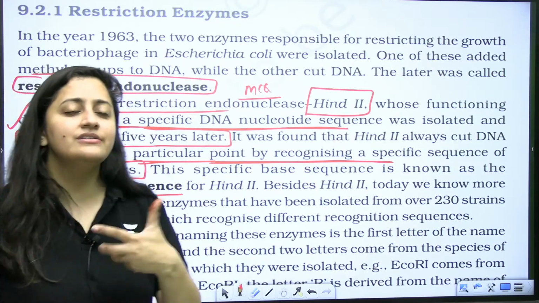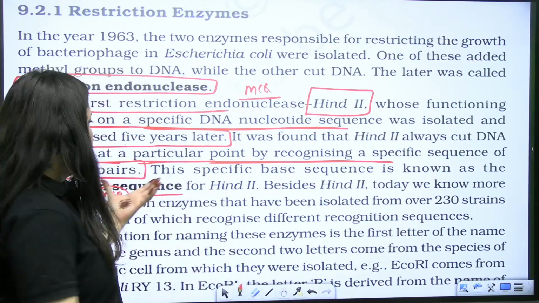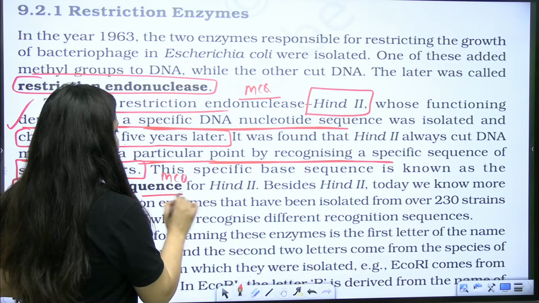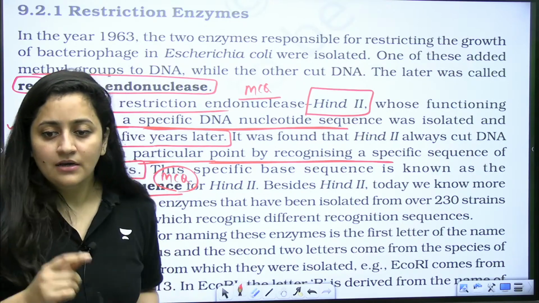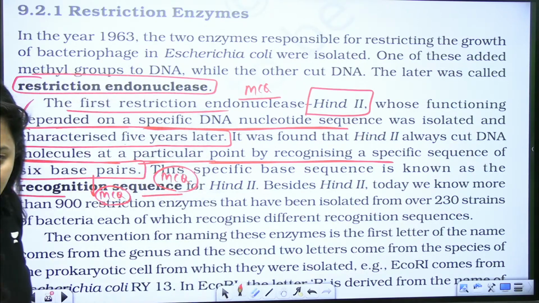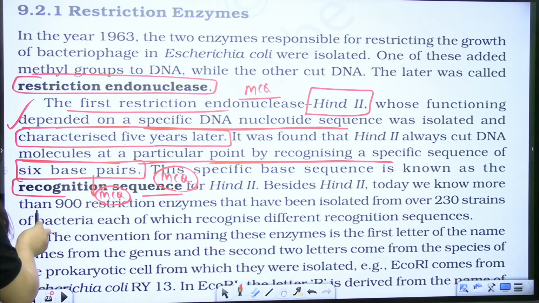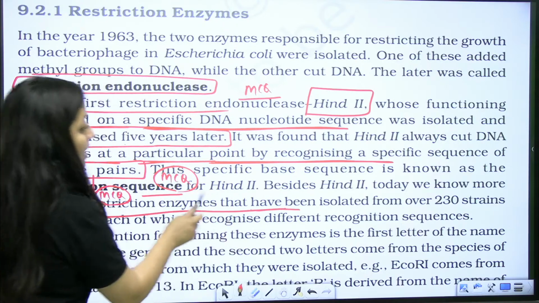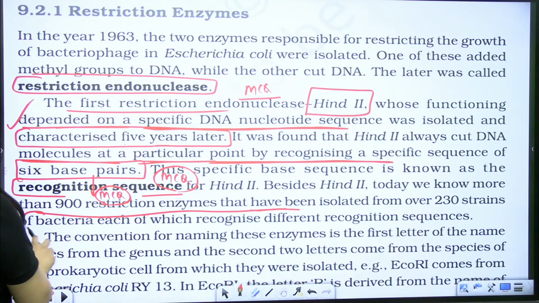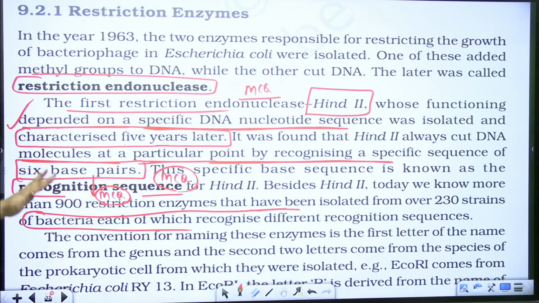The sequence recognized by your restriction enzyme is also known as the recognition sequence. In addition to HindII, today we know more than 900 restriction enzymes that have been isolated from over 230 strains of bacteria.